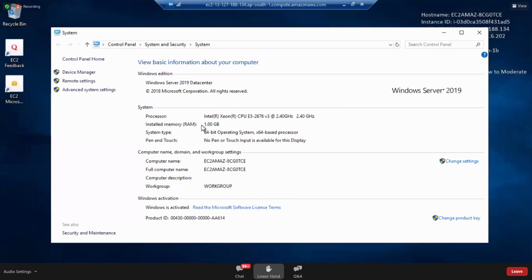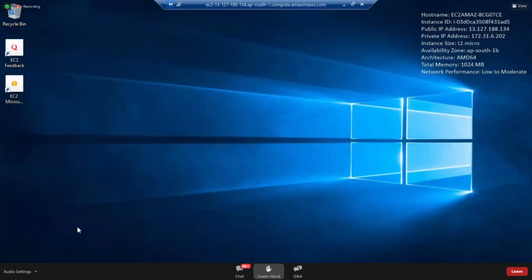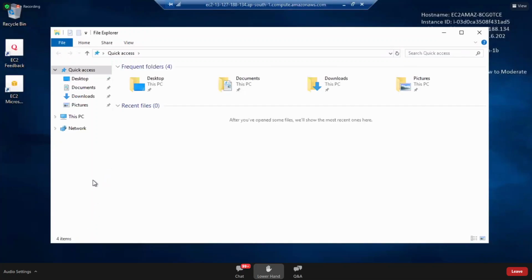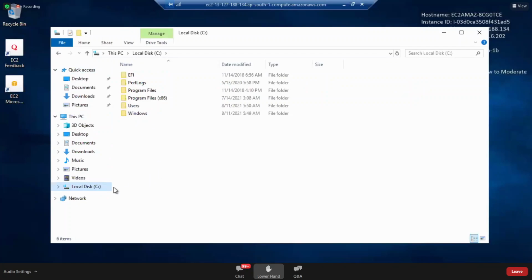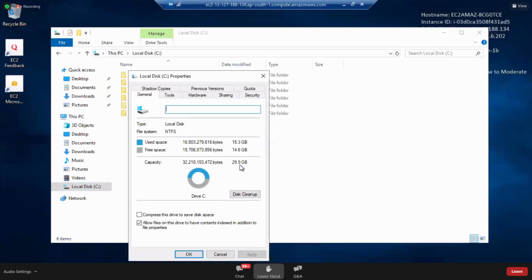What is the RAM? 1 GB RAM, 1 CPU. What is the storage? Storage is nothing but the hard disk. What is the storage, my dear friends? This machine comes with a C drive, which is having 29.9 GB. That is nothing but 30 GB storage.